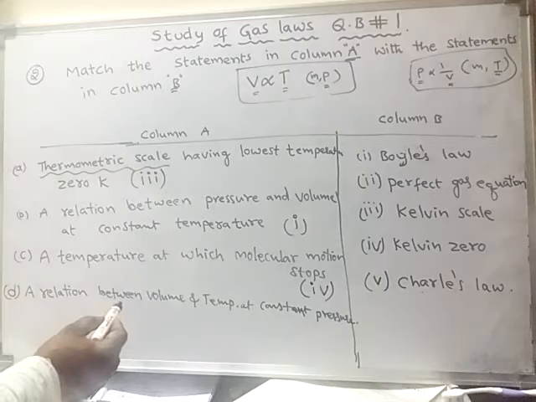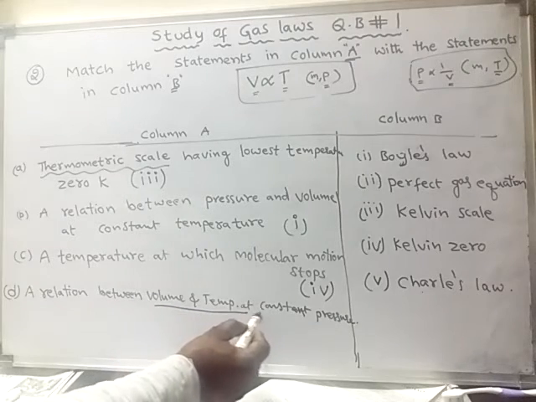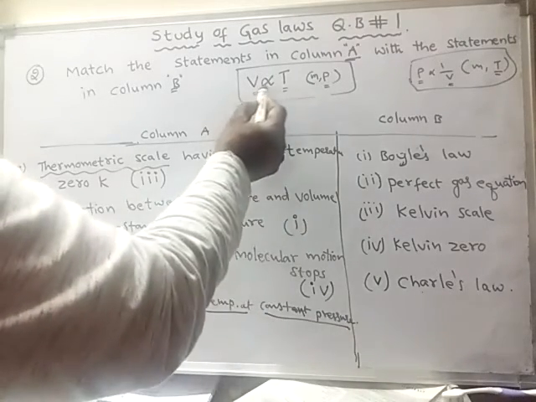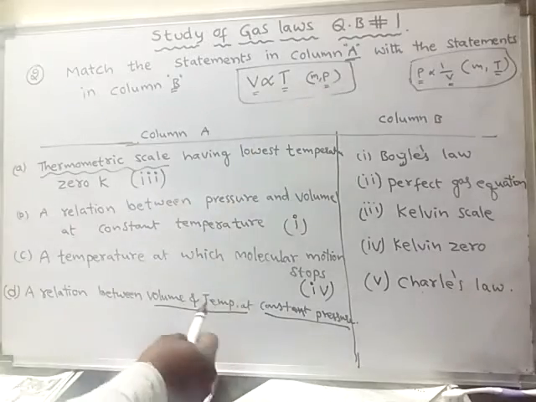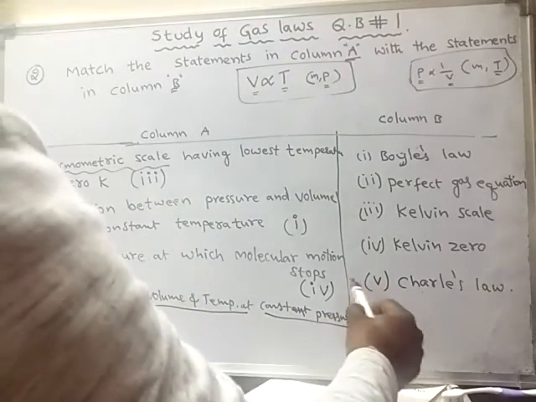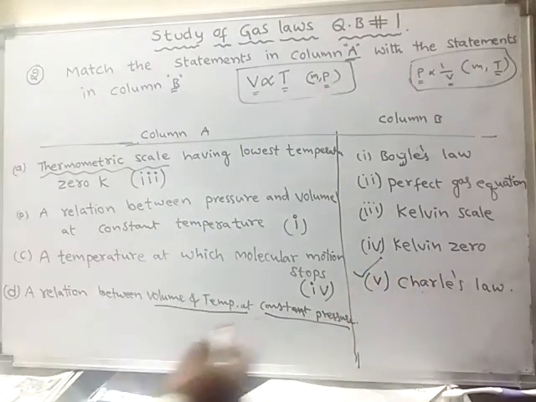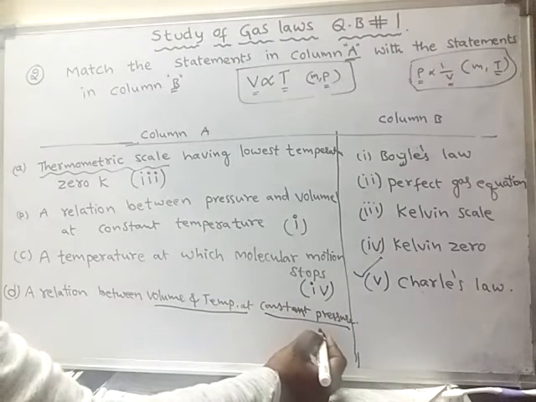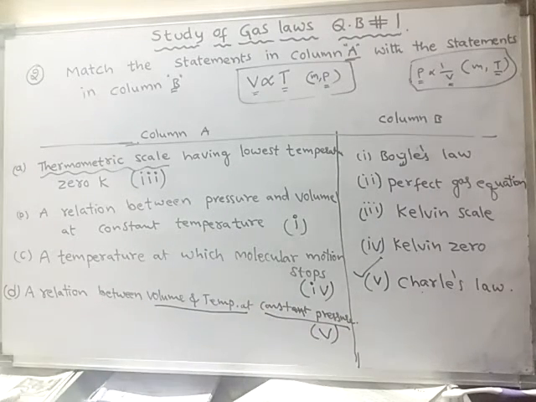So the relationship between volume and temperature at constant pressure, such a relationship is given by whom? Charles' law. So for statement D, the fifth option is the correct answer. Okay, next, E.